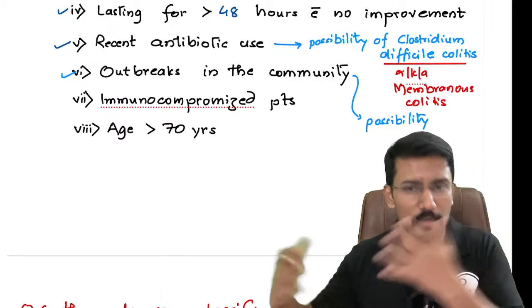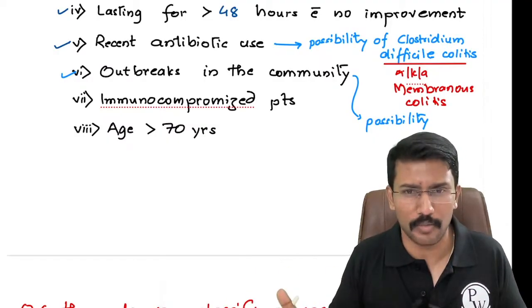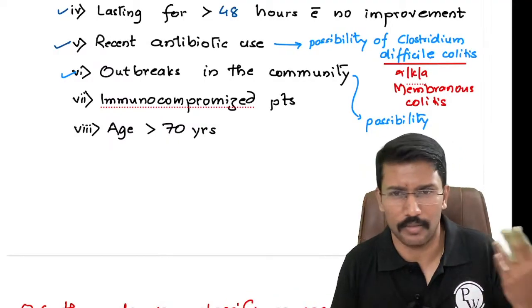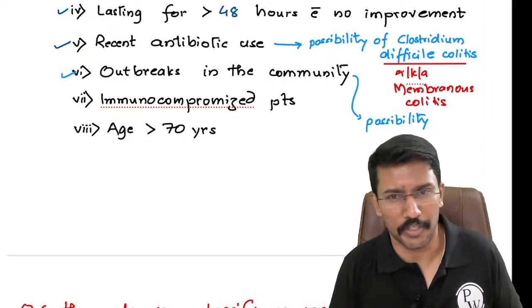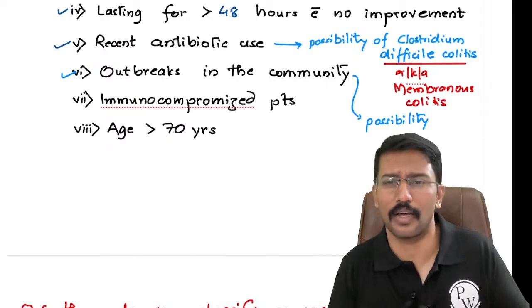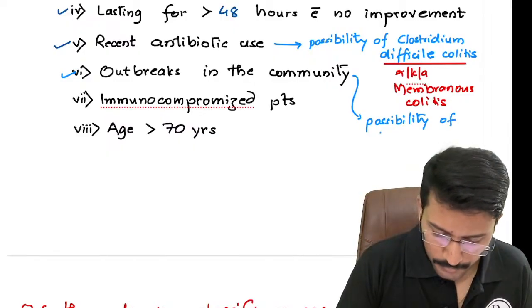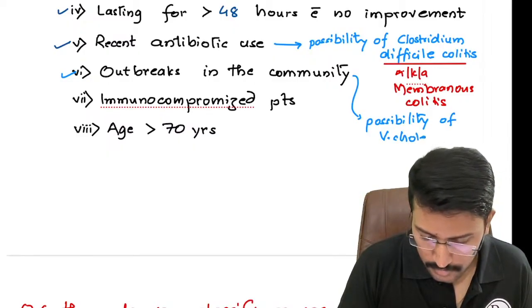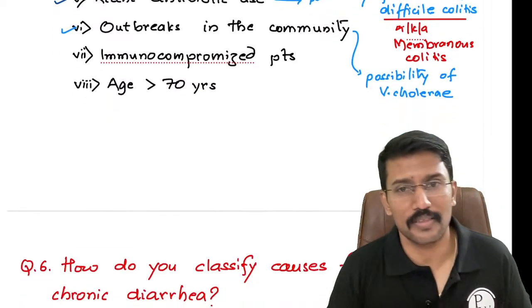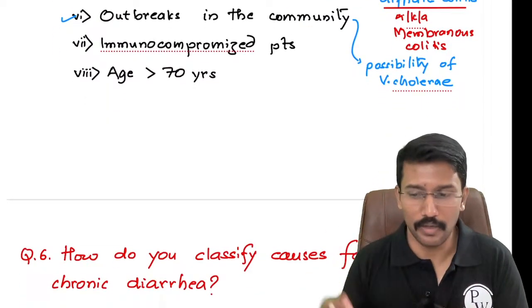Similarly, if I am in some other part of the country right now where no outbreak is happening, then I won't be concerned about the patient's diarrhea. If he says 2 days of diarrhea, I would say take care of your hydration, you should be all right, right? So the possibility of Vibrio cholerae should be considered whenever the patient is part of an outbreak.